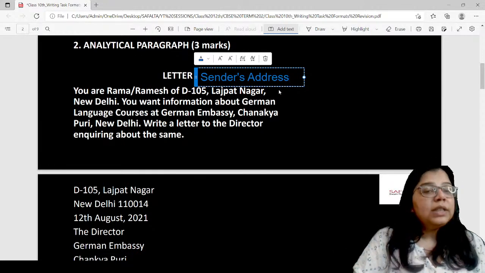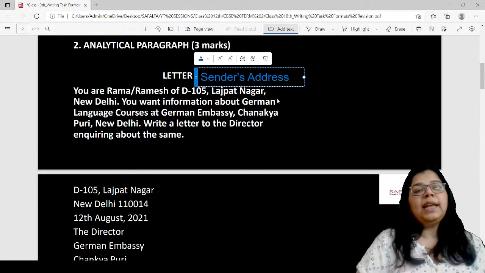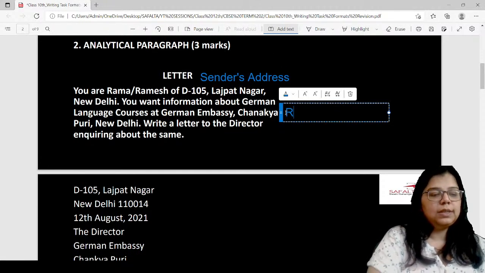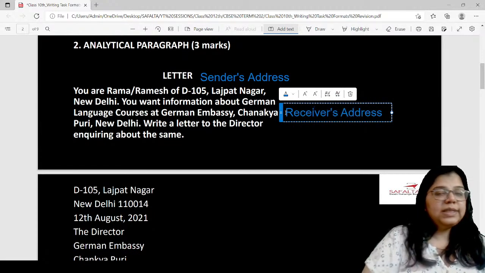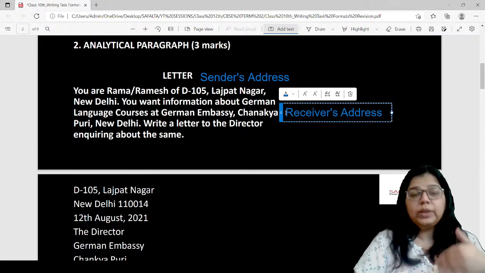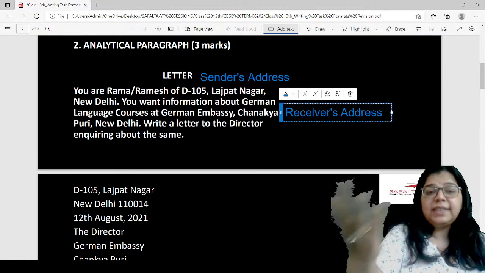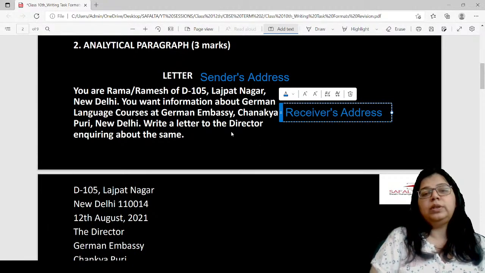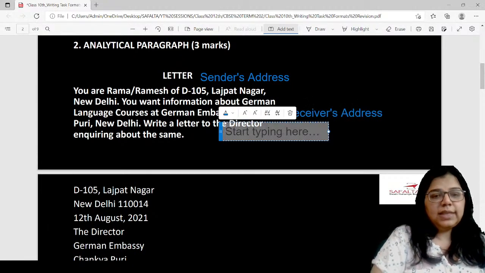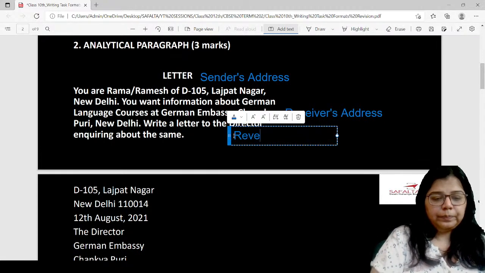You want information, so this is a letter of inquiry. You want information about German language courses at the German Embassy, Chanakyapuri. So this is your receiver's address. This is where you're writing your letter to. The receiver is the person who receives the letter, and the sender is the person who sends the letter. Write a letter to the director inquiring about the same. So director is the receiver's designation.